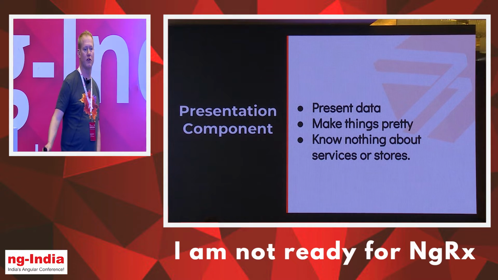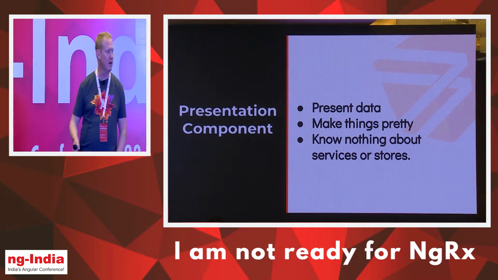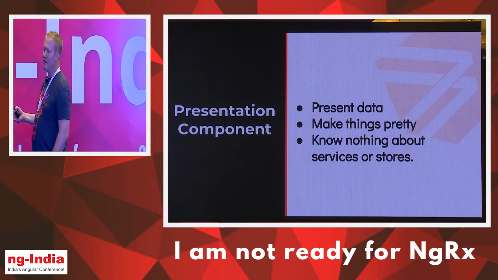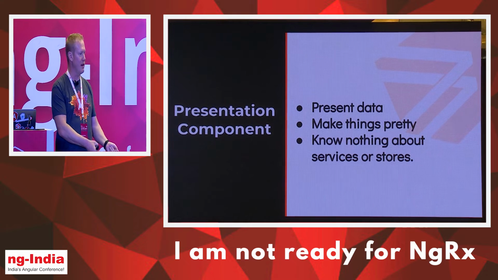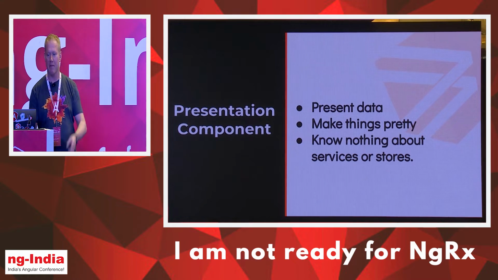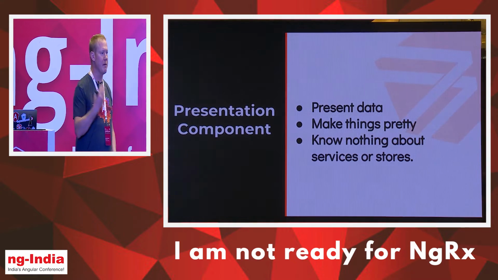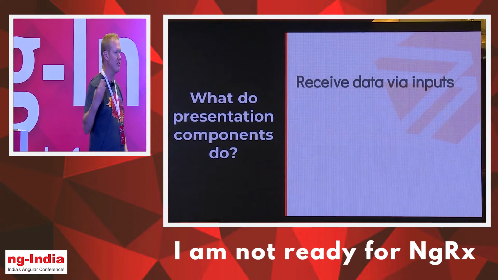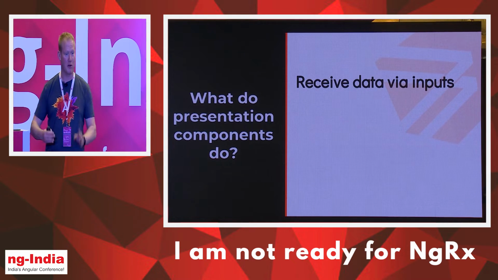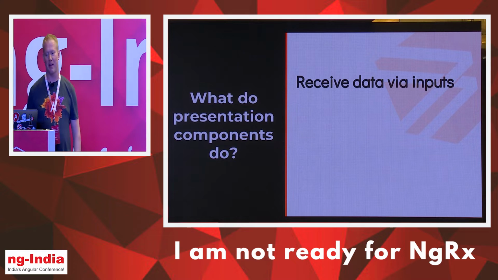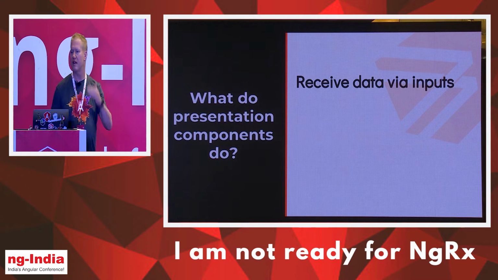So this morning we started out with a talk about change detection, okay? By it not knowing what an observable is, it's going to get that new stream of data, unwrap it via an async pipe, and automatically get the new data. So we can take advantage of that optimized change detection, and we don't have to have Angular sitting there watching, like, hey, did you do anything? Did you do anything? Over and over per second, like a million times, right? So they receive the data via inputs, and then they turn around and display the data.